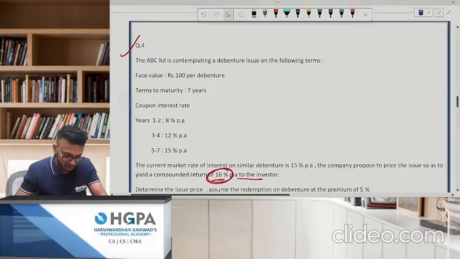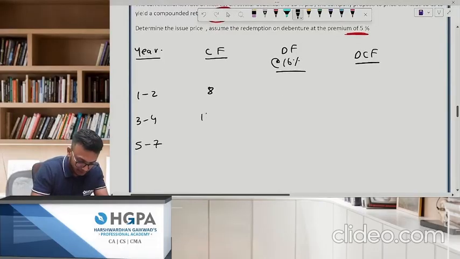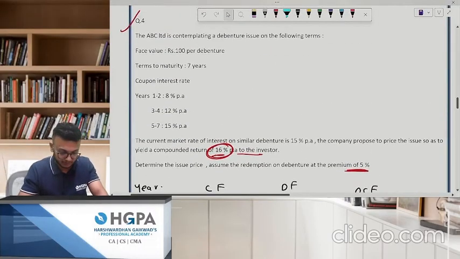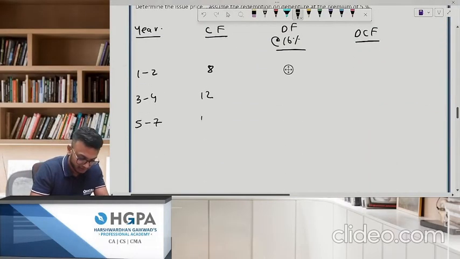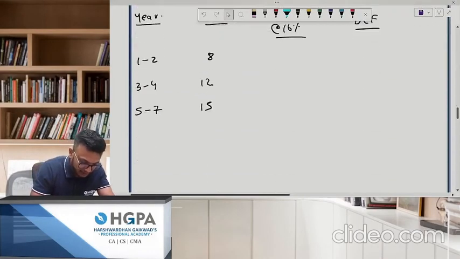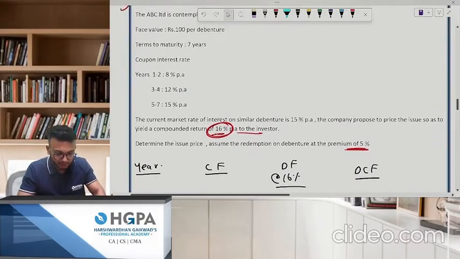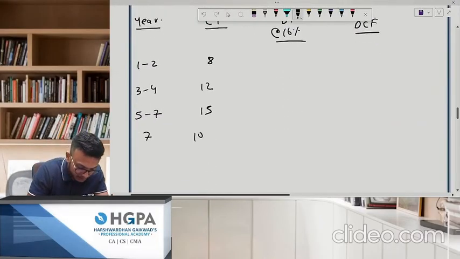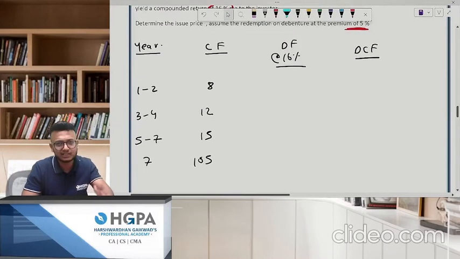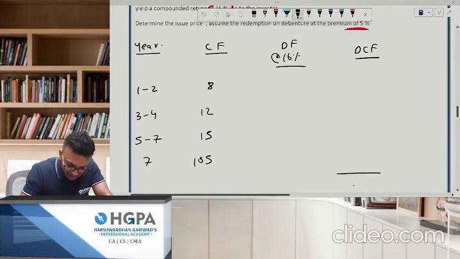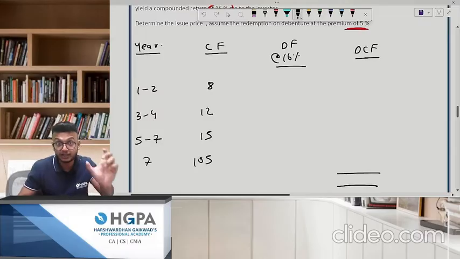Second is how much? 12%. I'll write here 12 because that is rupees, because that is 15%. This is 15. This is the interest, okay. And what I'll write at the end of the 7 years? It is being redeemed at a premium of 5%. So I'll write here 105. As simple as that. Simple, just go discounting. You will get the answer.